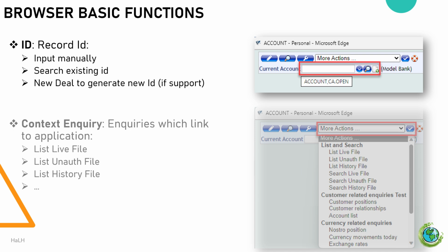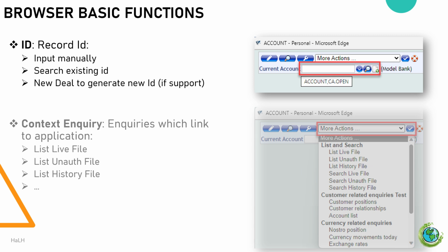Next is to determine the record ID for data manipulation in the T24 browser web. Input manually: you can manually enter the record ID when adding or modifying data. This is useful when you know the specific ID you want to work with. Search existing ID: use the search function to find an existing record ID. This allows you to locate and work with specific records within the system.